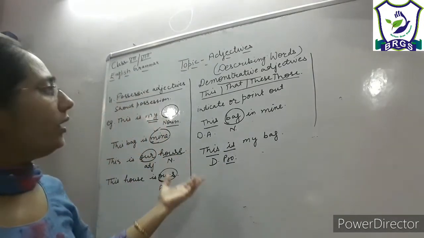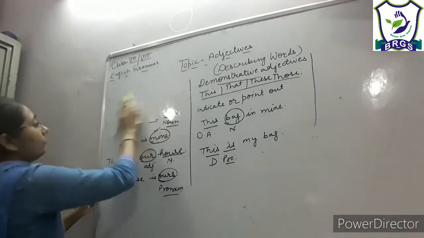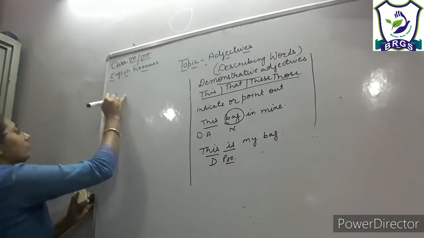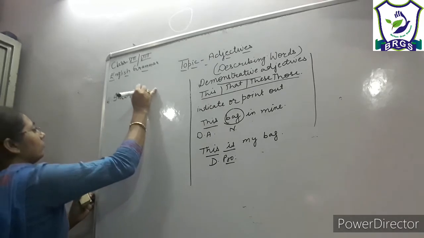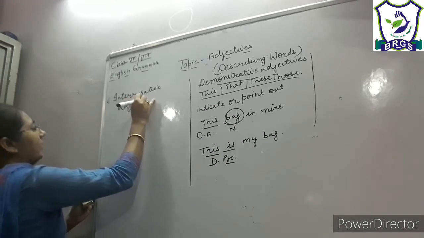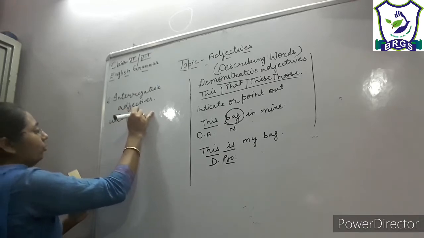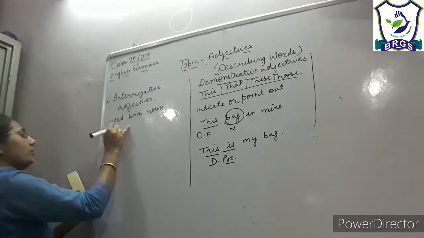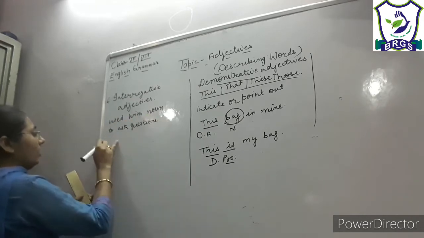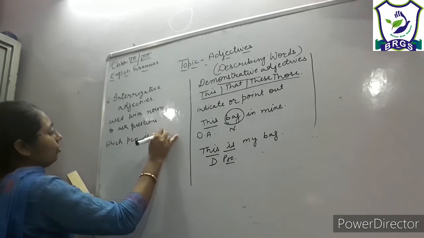Now we will learn what are interrogative adjectives. Interrogative adjectives, the WH family, are used with the noun to ask questions, right? Which pen is yours?